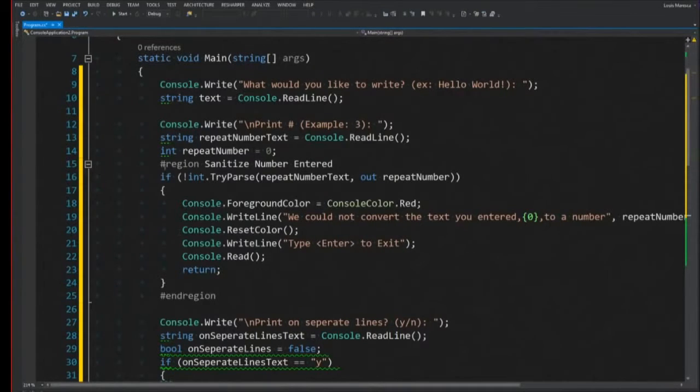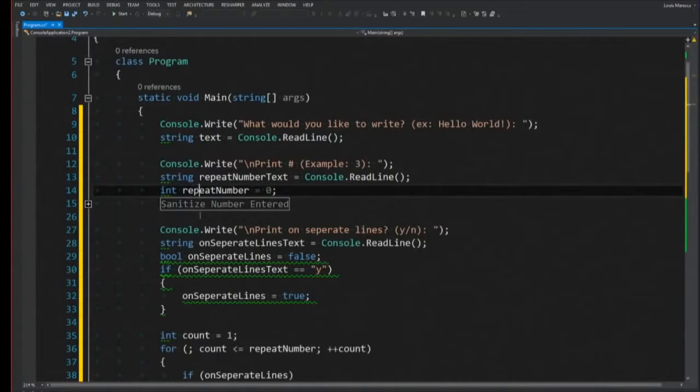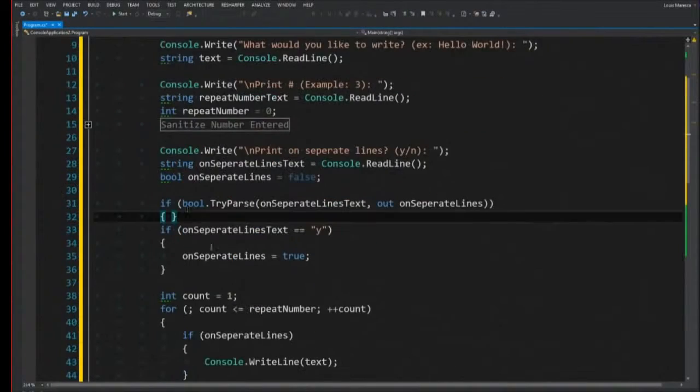I'll show you what that looks like. Just like we sanitize the number up here to make sure it's a number or an integer, we can do the same exact thing for a bool. Down here, we use bool, try to parse it, add the text that they entered, and then we output the result. If it doesn't parse correctly, so if they enter an X, it's going to say, I have no idea what X is. And so it'll just say false. It didn't parse it correctly.